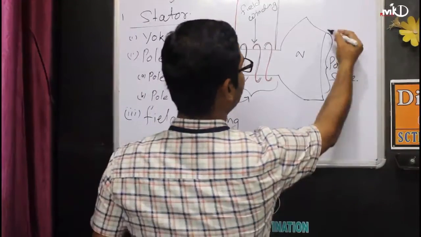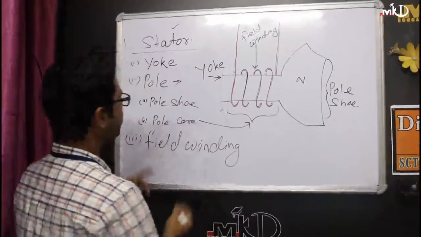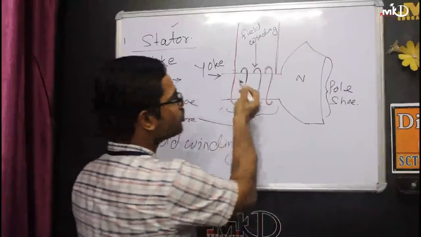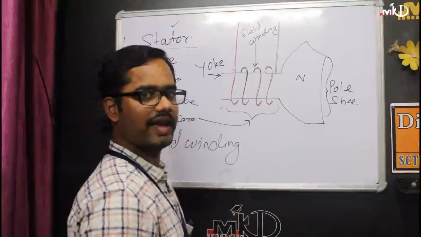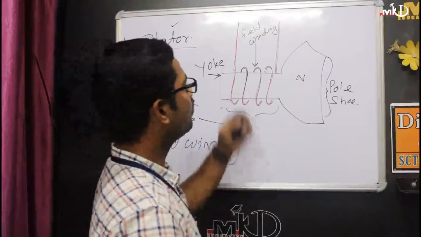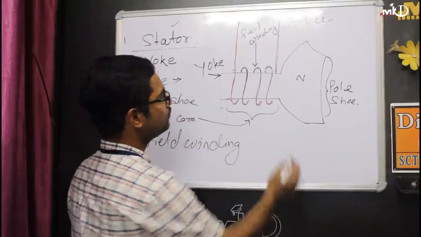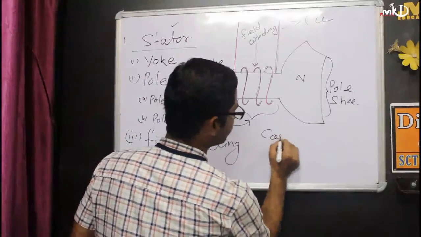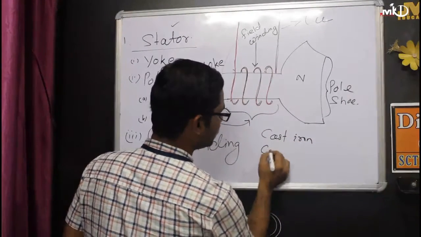Then what is the function of pole shoe? Now here, when the north and south poles are created, automatically the flux lines will be there. So the flux will travel through the yoke, and it will travel through the pole. I will draw another diagram to show you. So this is your pole and pole core, then field winding. Field windings are of copper winding, and the pole structure is also of cast iron, or yes, cast iron or cast steel.